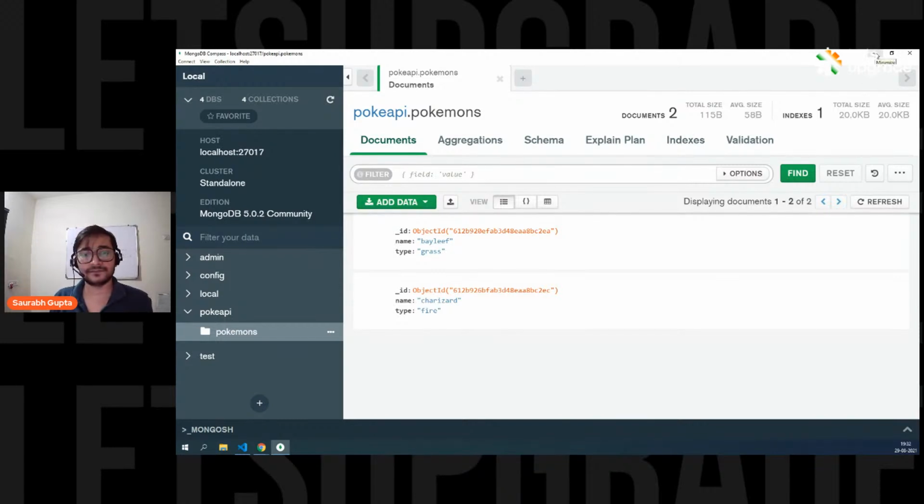I told this because a lot of people think that Compass is the server. No, Compass is just a tool. It works with the server, and your program is also going to work with the server. Everything is getting stored in the server. So whatever data you insert through Compass, you can get it in your Node.js program because you're connected to the same server. Compass connects to the server, and the Node.js program connects to the server. Same data. You can create data from Compass and get that exact same data in your project. The server is important.